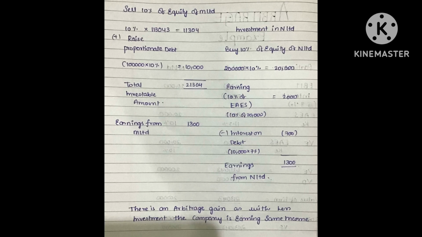So we should take proportionate both in equity and debt, and after taking that amount, if we are investing the same amount in the unlevered firm, there also we will be incorporating the risk of interest by reducing from the earnings of unlevered firm and getting the net earnings. The main aim of these two aspects is to compare the investments and to assess whether there is arbitrage gain or loss while shifting from levered firm to unlevered firm.